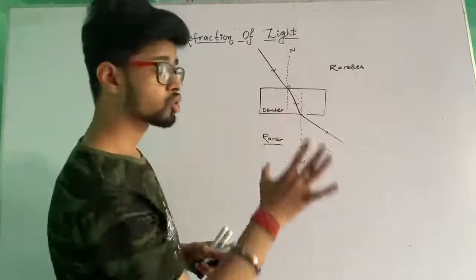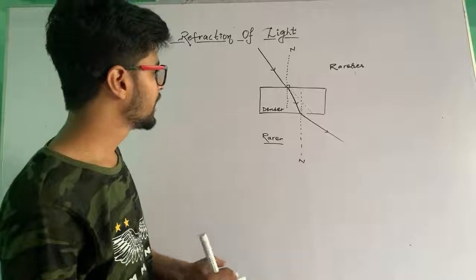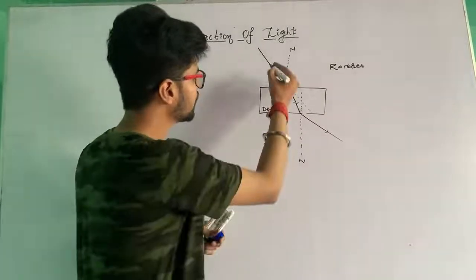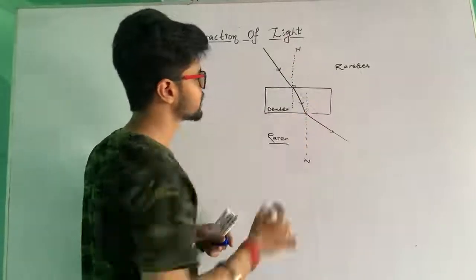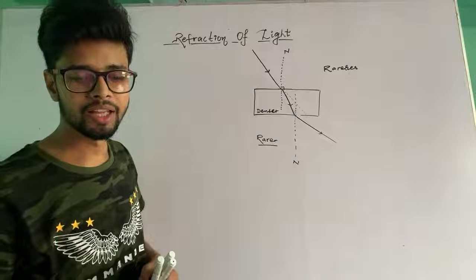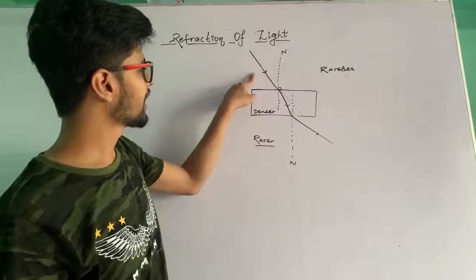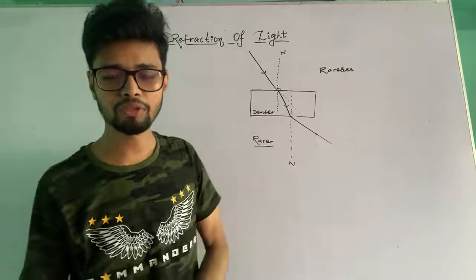And these light rays do have different names, as you have remembered, I think so. Let me see those who have joined, whether you have remembered or not. Tell me, what is the name of this light ray which is going to enter from the rarer to denser medium? Kindly comment and tell me. Let me see how many of you know.